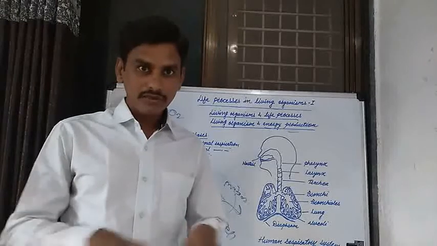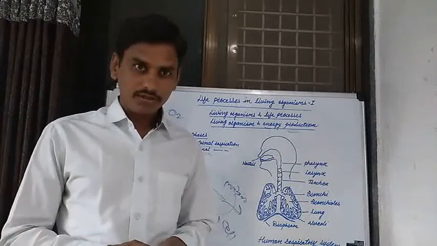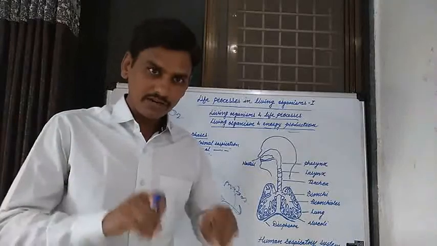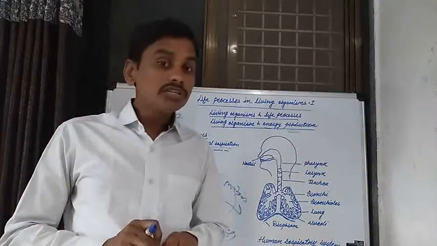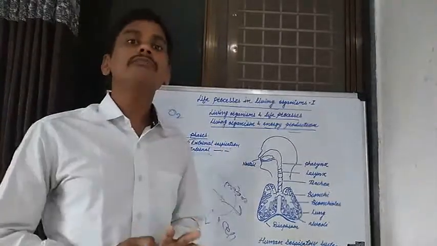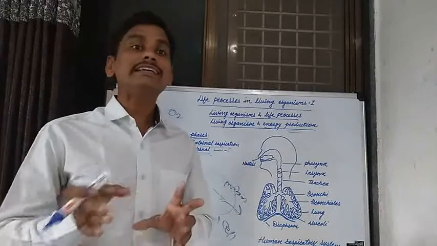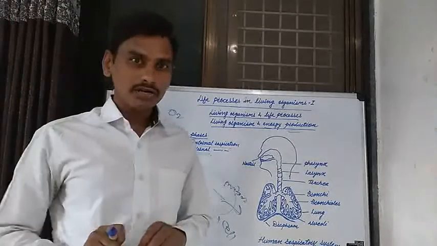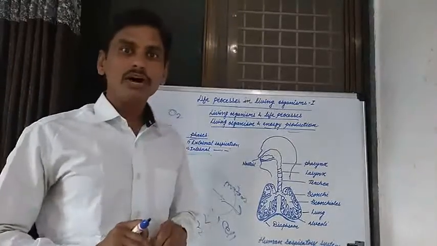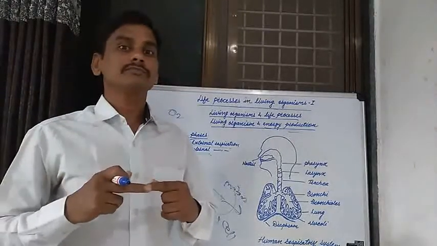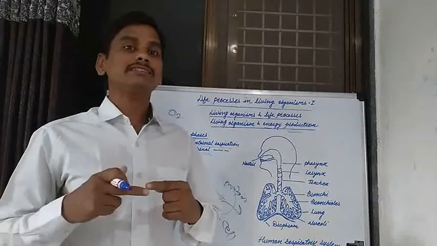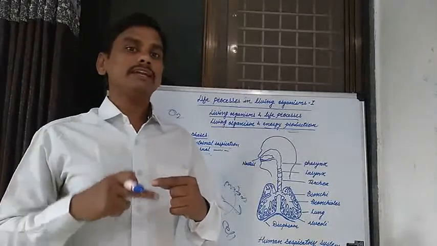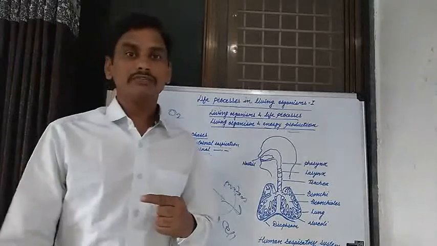Fishes live in water, and the oxygen that is mixed in water is taken into the body of the fish by gill slits. Gill slits are one of the important organs present in fish for respiration.